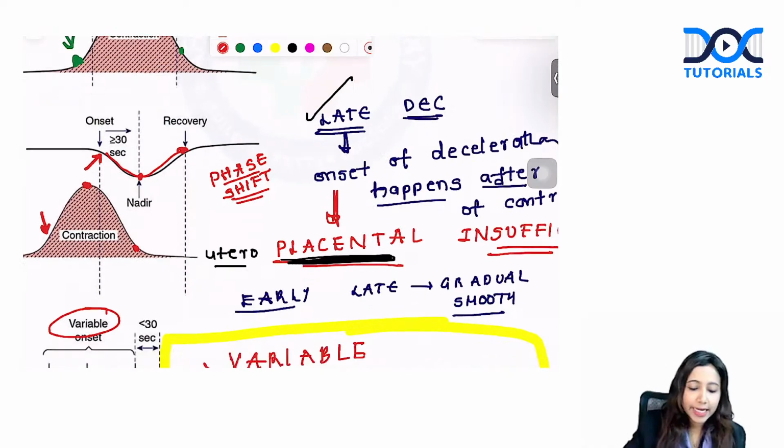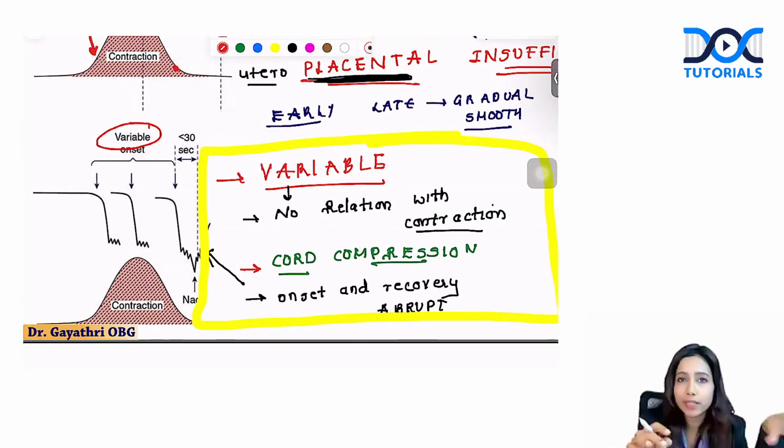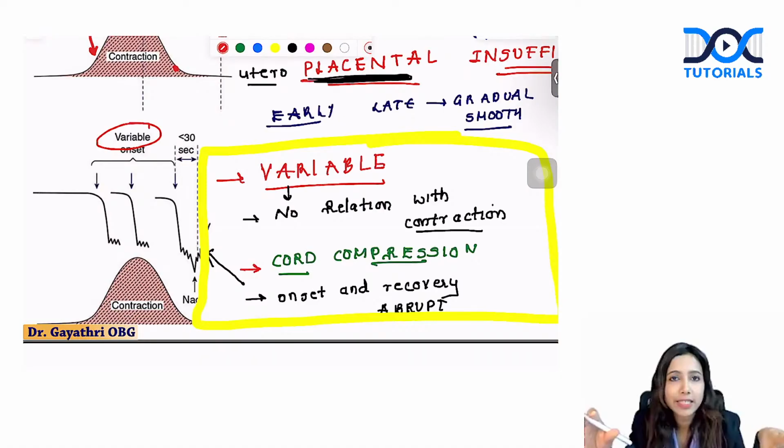The last one is variable deceleration. As the name suggests, there is no relation. Contraction अपने time से आएंगे और आपका deceleration उसके हिसाब से आएंगे. There is no relation between the contraction and the deceleration. That is variable deceleration, and it is associated with cord compression.